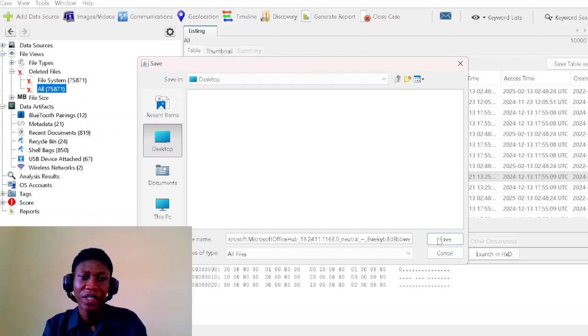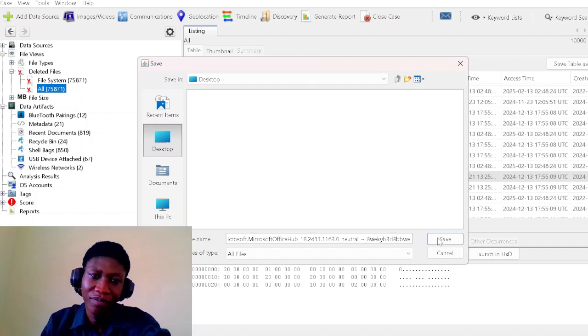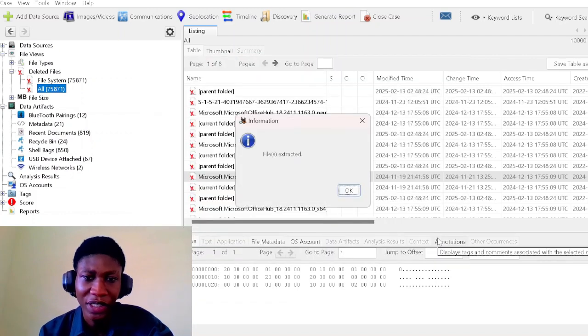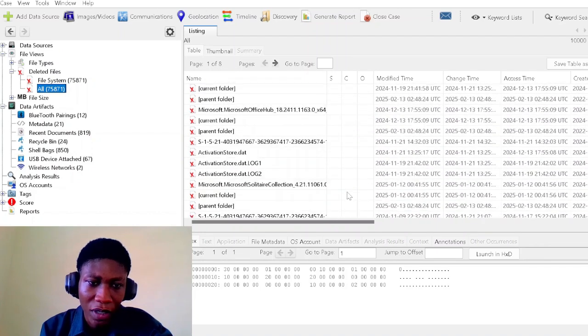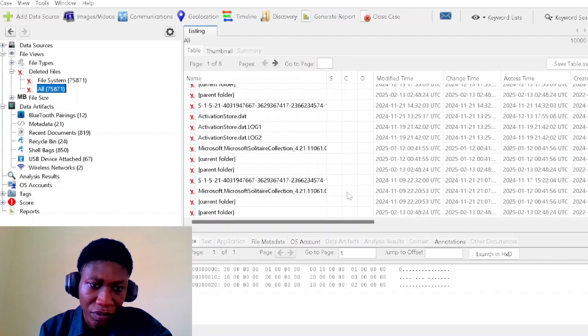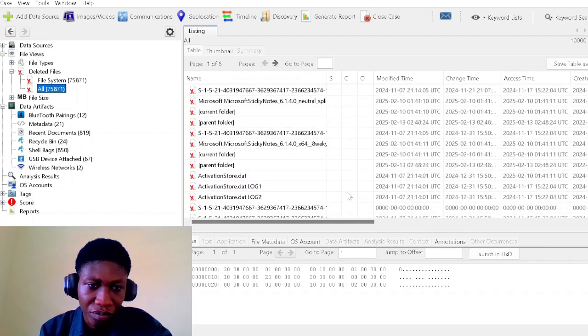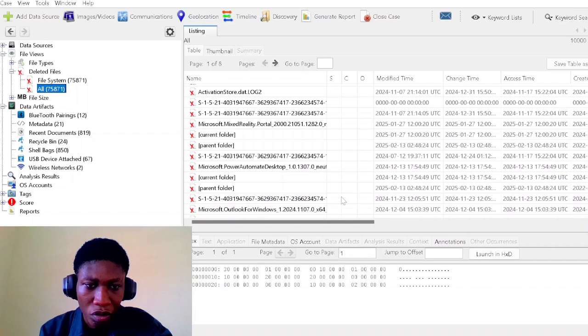What I was saying, as we are waiting, is that maybe you are investigating somebody's machine. Right now I've extracted PowerPoint. Let me look for Microsoft Outlook for Windows.